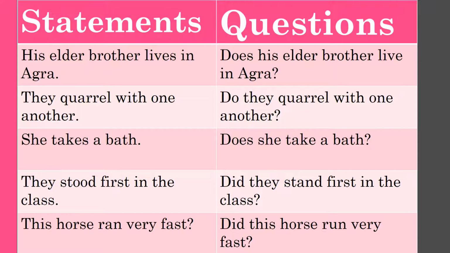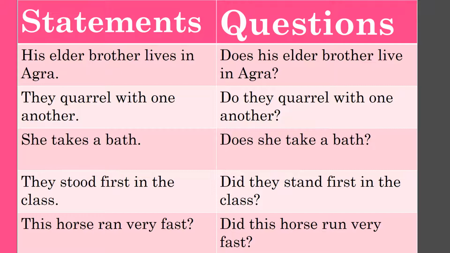Second, they quarrel with one another. Subject is they, which is plural. So we will use do with subject they. First do will come, then subject they, and base form of the verb quarrel is quarrel. So the sentence is: do they quarrel with one another, and question mark.